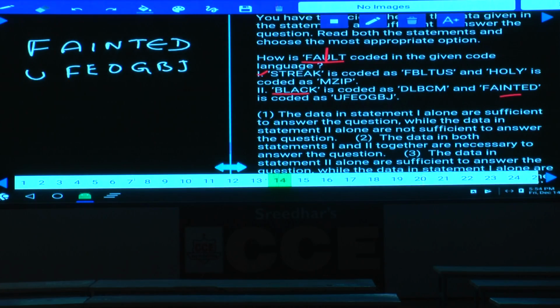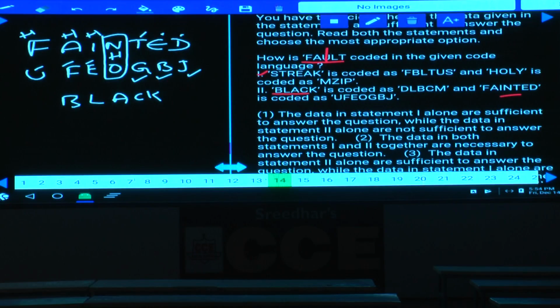U-F-E-O-G-B-J. Now sir, first the middle letter: N plus 1 is O, done. F plus 1 is G, G is written at this place. A plus 1 is B, B is written at this place. I plus 1 is J, J is written at this place. Similarly, T plus 1 is U, E plus 1 is F, D plus 1 is E. Done or not? And similarly, let us check this word, black.